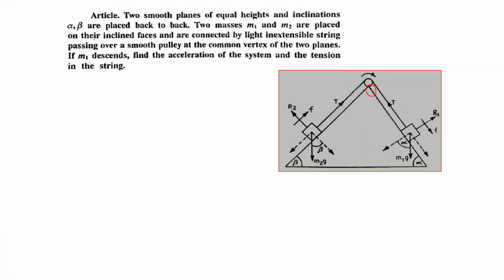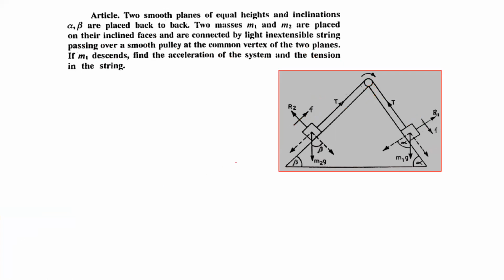Two masses m1 and m2 are placed on their inclined faces and are connected by a light inextensible string passing over a smooth pulley at the common vertex of the two planes. The two masses are placed on the planes, and a string connects both of them, passing over this pulley. If m1 descends, now what is given to us? This particle is moving downwards. M1 descends, then obviously m2 ascends. Find the acceleration of the system and the tension in the string.